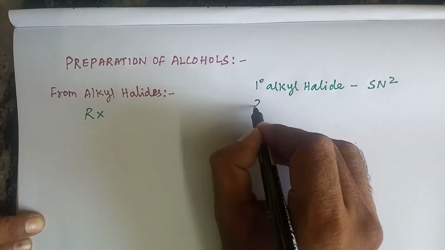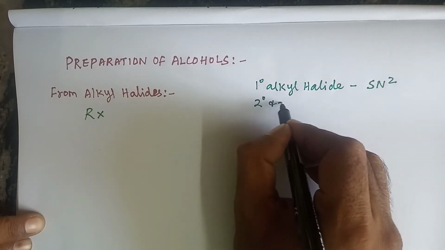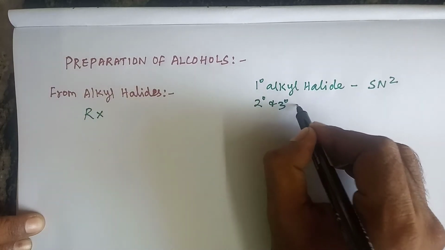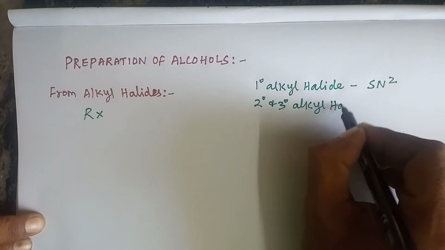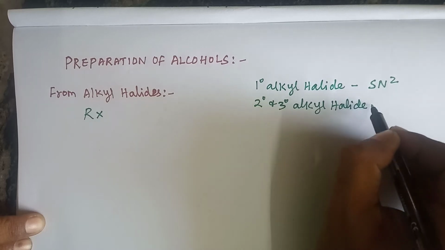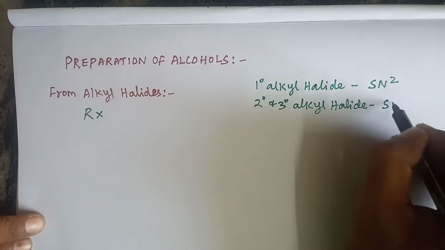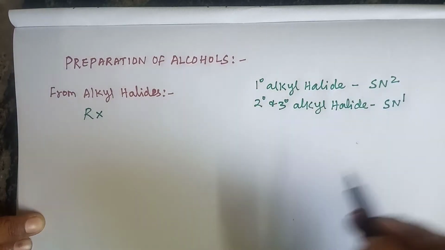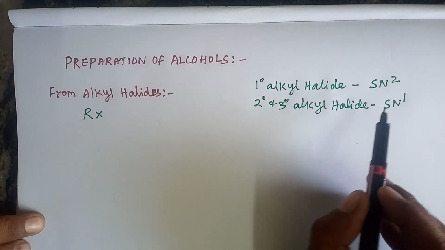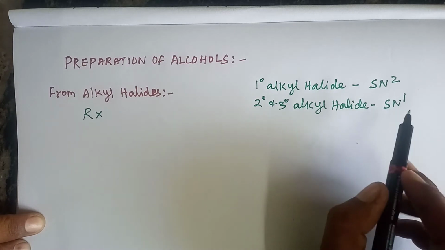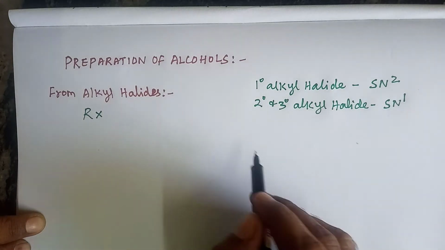A secondary and a tertiary alkyl halide undergo SN1 mechanism or SN1 reactions. So you know about SN1 and SN2 reactions or mechanism, you studied in 11th standard.